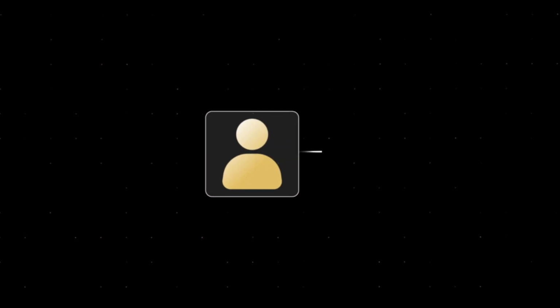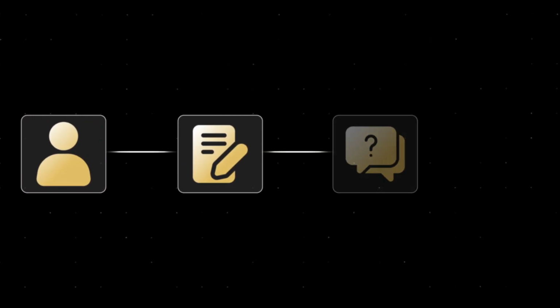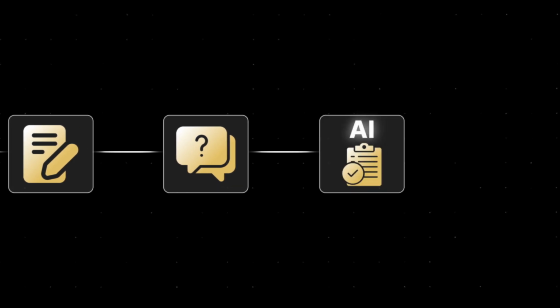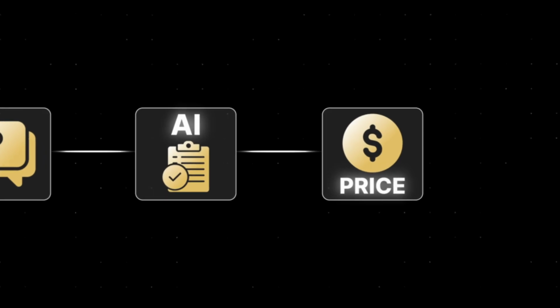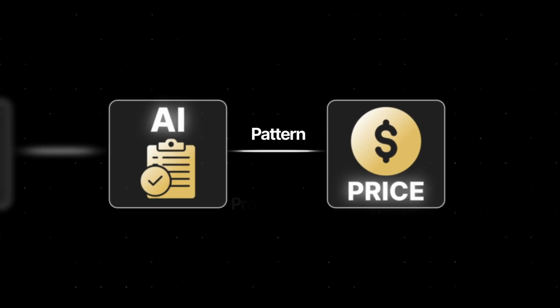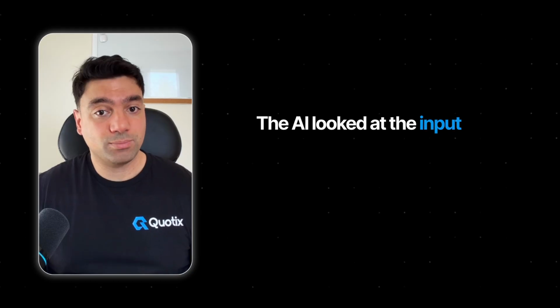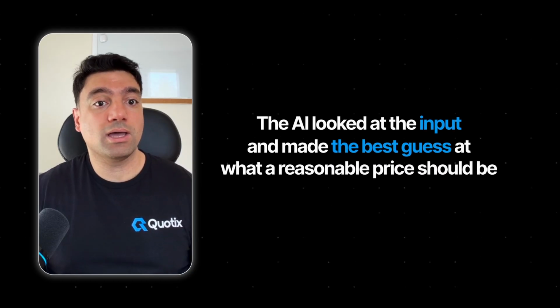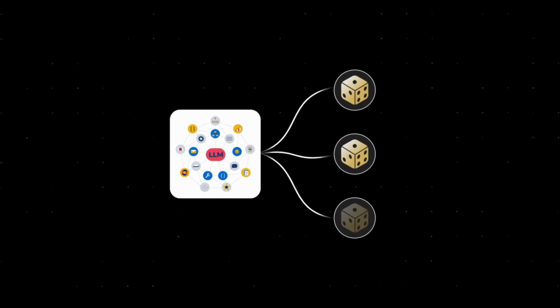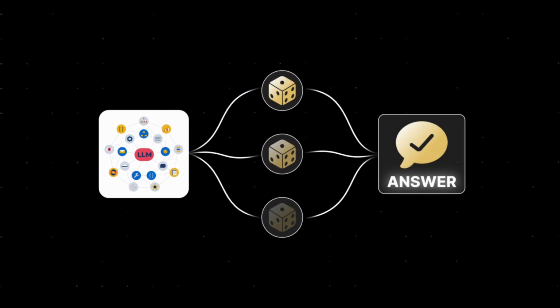Okay, now here is actually what happens inside every AI pricing chatbot right now. The customer goes through a form, answers questions, and the AI gets a summary and generates the price. But here's the critical thing: the AI generated that price based on patterns and probabilities. The AI looked at the input and made its best guess at what a reasonable price should be. For example, when a customer asks to remove a service or make any adjustment,